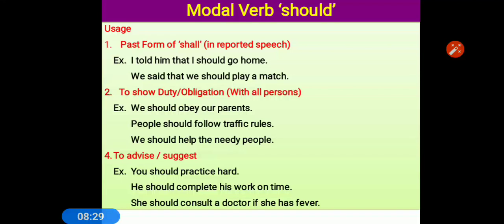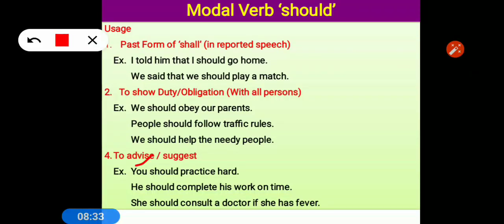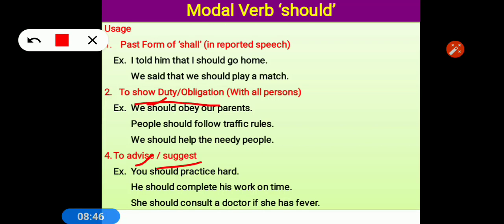Next one is should. Should is used especially for advice and showing duty with all the person. It has nothing to do with the first and second person. With all the person, should is used for giving advice or suggestion, or duty or obligation. For two things it is used. And as I told you that as we know that will, would, shall, should, may, might, can, could.